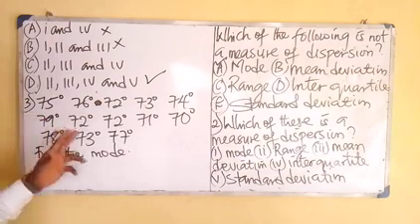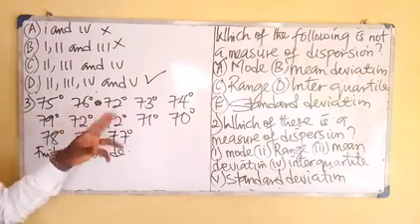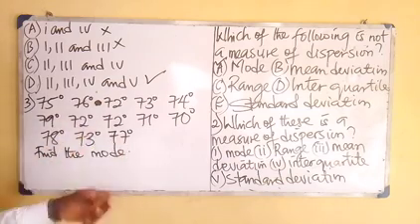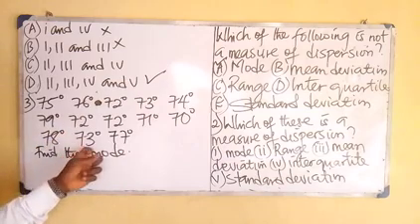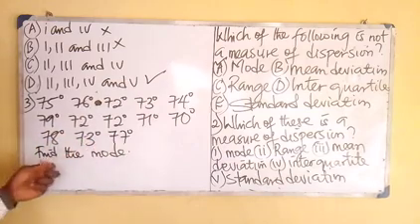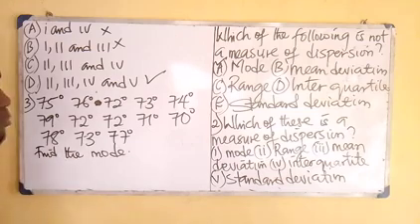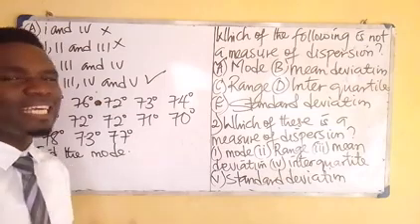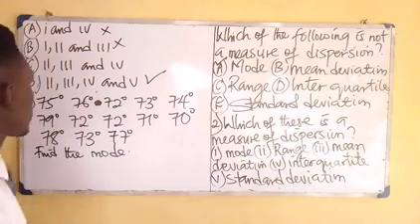The data is 75, 76, 72, 73, 74, 79, 72, 72, 71, 70, 78, 73, and 77. So we should find the mode. You and I know that the mode means the number that appears the most, or the number that has the highest frequency. So let's look at the question.